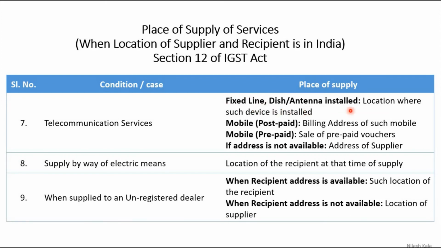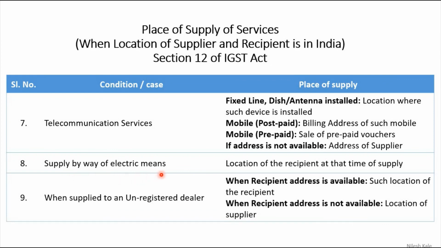If dish or antenna is installed, you have Tata Sky, you have Videocon DTH, you have Airtel TV or whatever, then that is the place of supply wherever it is installed. For mobile, for postpaid services, wherever the billing is done, and for prepaid services, wherever the prepaid vouchers are sold, that is the place of supply. If address is not available, then the address of supplier will be considered as the place of supply.